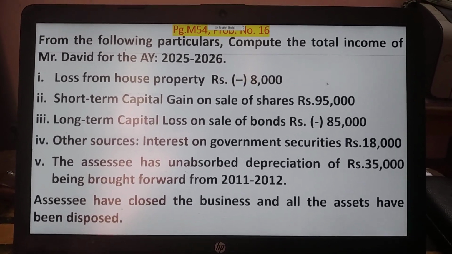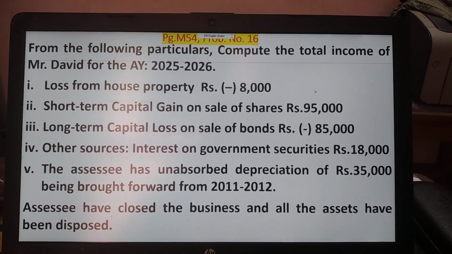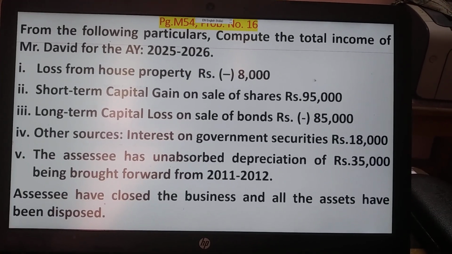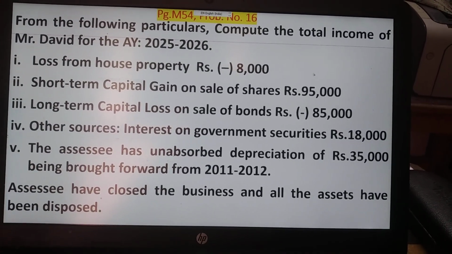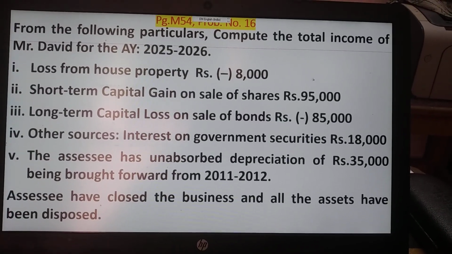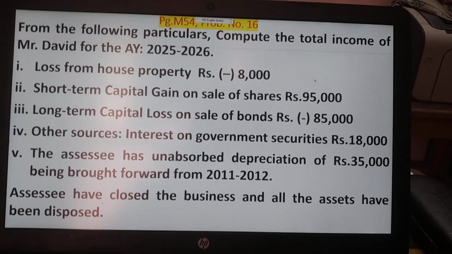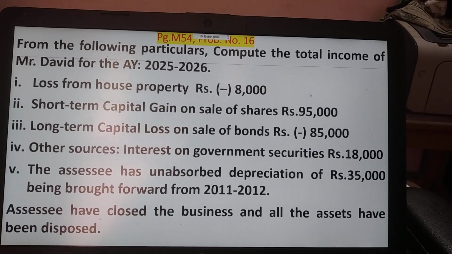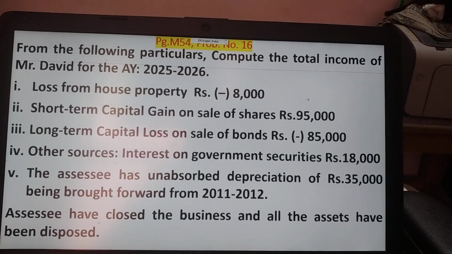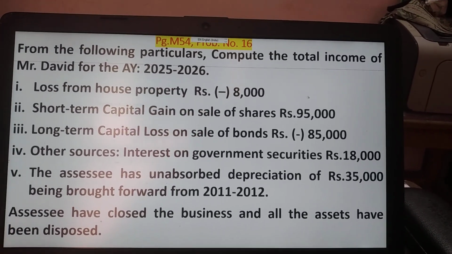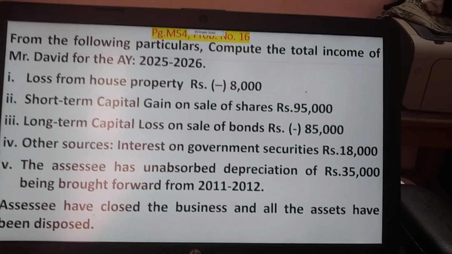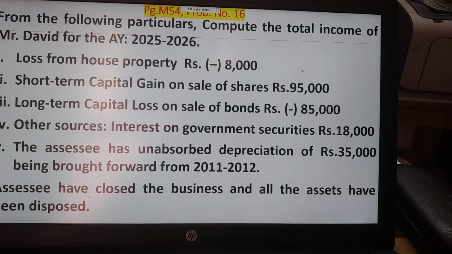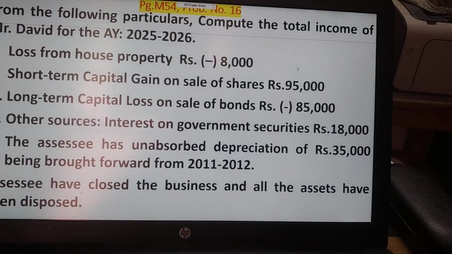Now, see, house property loss they have given, and then short-term capital gain 95,000 they have given, long-term capital loss again they have given. Long-term capital loss can be set off only against the long-term capital gain. This 85,000 should have to be carried forward for the next 8 assessment years, and then it can be set off only against the long-term capital gain in future whenever there is the gain.